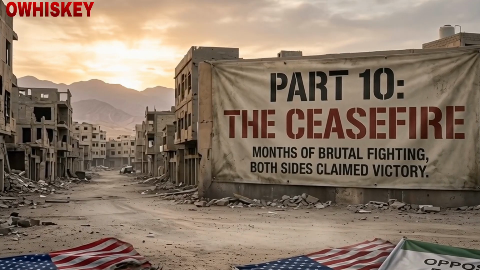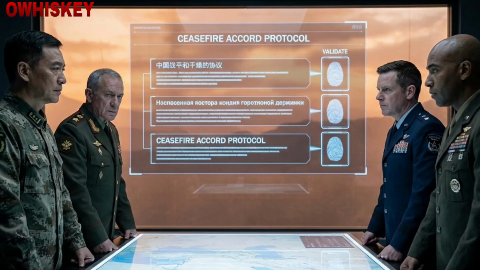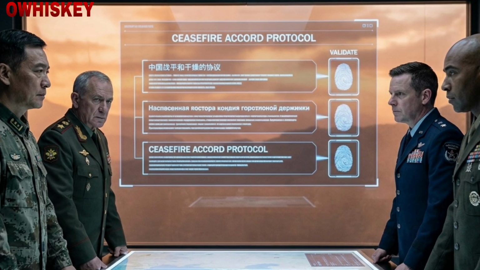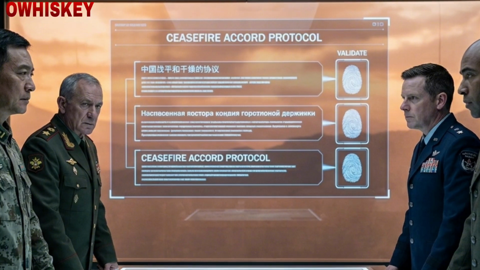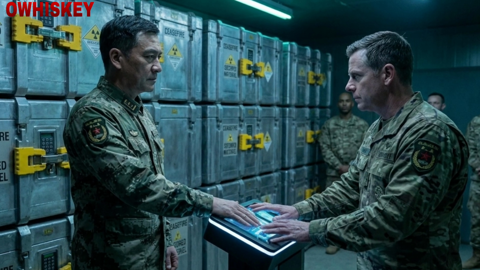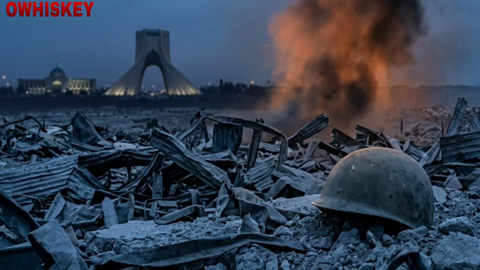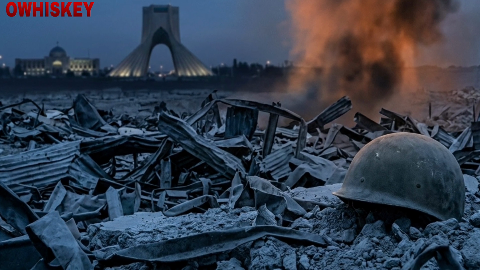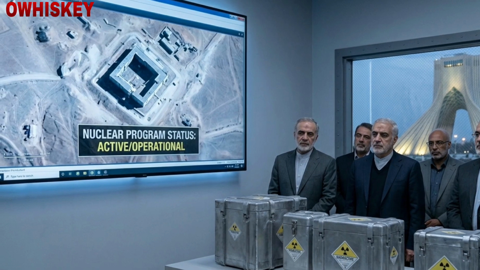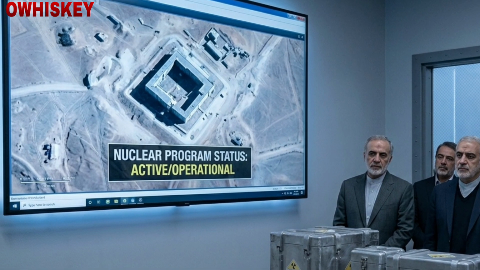Part 10. The ceasefire. After months of brutal fighting, both sides agreed to a temporary ceasefire brokered by China and Russia. The war had achieved little, with both sides claiming victory. The U.S. had crippled Iran's military, but at a huge cost. Iran's regime remained intact, and its nuclear program was still a concern.